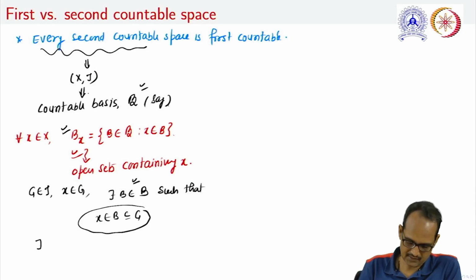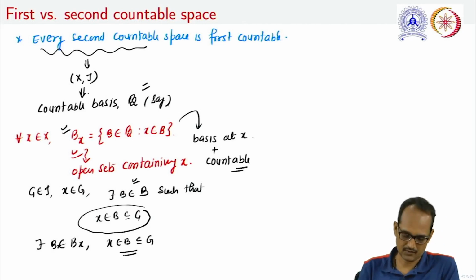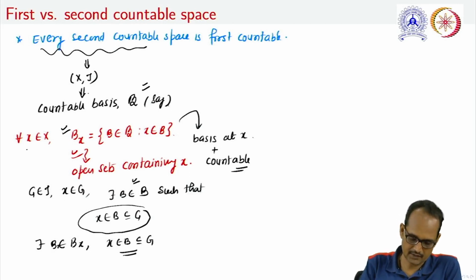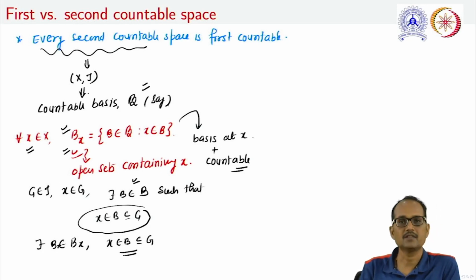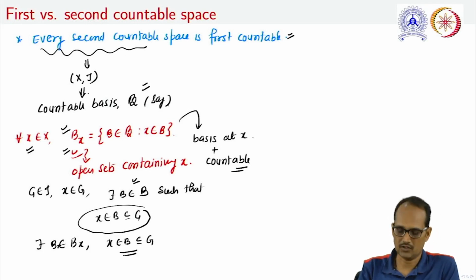It means that there exists B in Bx with the property that x belongs to B which is a subset of G. Therefore, this Bx is a basis at x, but at the same time it is countable too, because the basis is countable. Thus, corresponding to each and every element of X, there exists a countable basis at x. Therefore, every second countable space is a first countable space.